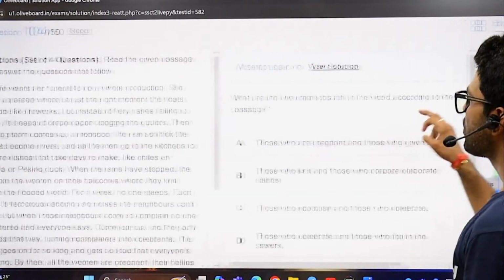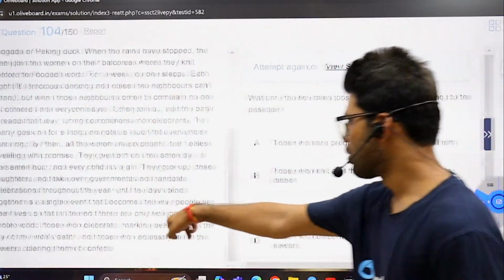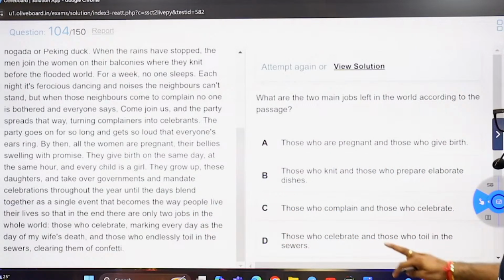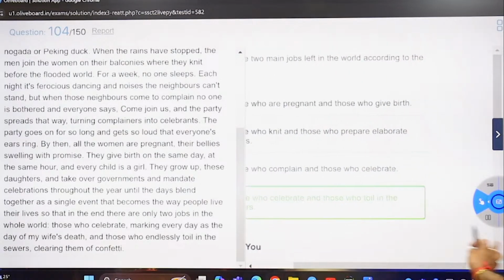And the penultimate one. What are the two main jobs? They have talked about a couple of jobs in the end. The two jobs: those who celebrate and those who work hard, toiling in the sewers and such. And the last one.